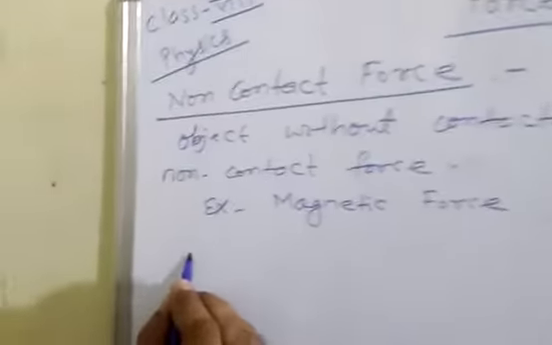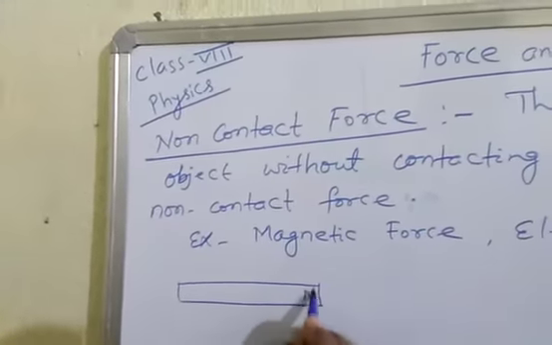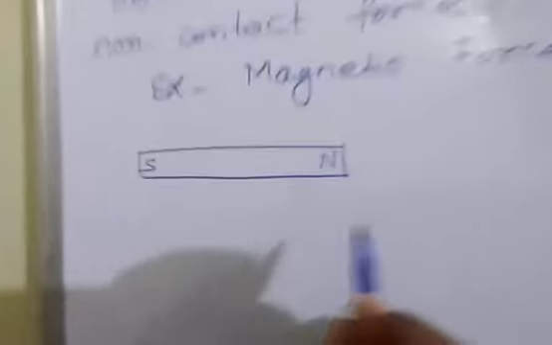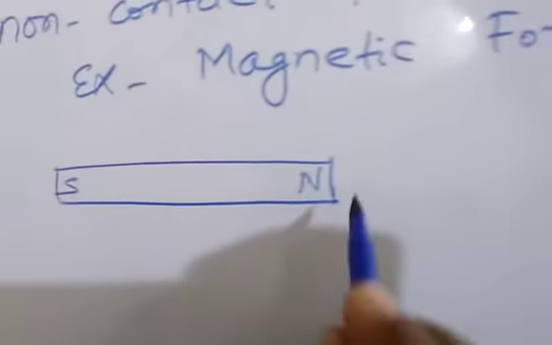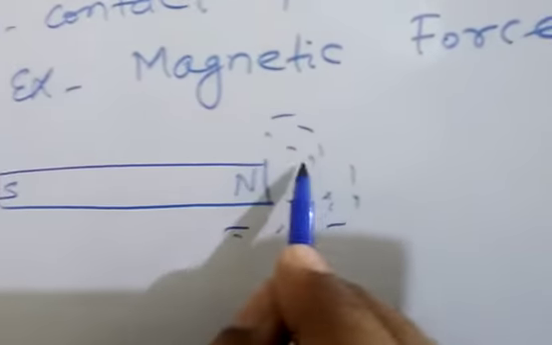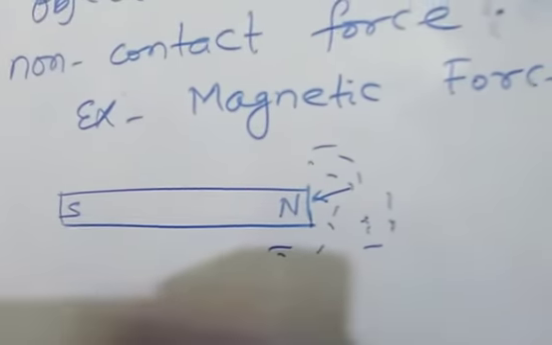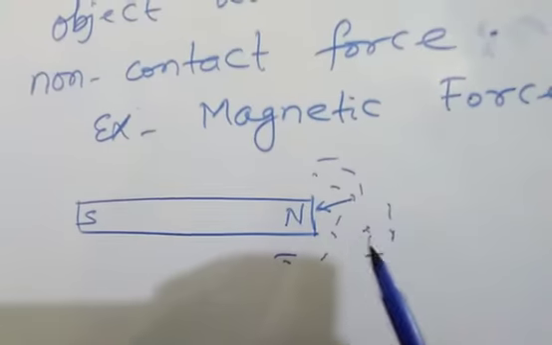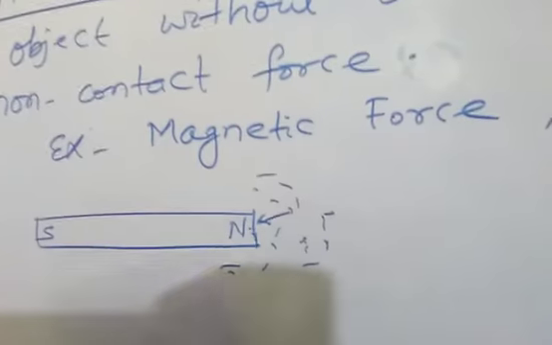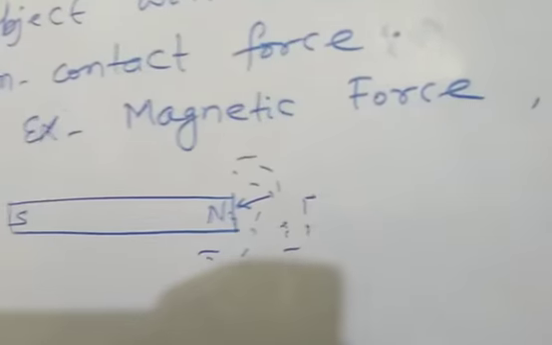Magnetic force. As you know, this is a magnet, suppose north, south. These are two poles of the magnet. Now if some magnetic material is brought near it, then this magnetic material is attracted towards the pole of the magnet from a distance. Iron or a pin, if you put here, it will attract it. This means this is a type of non-contact force.